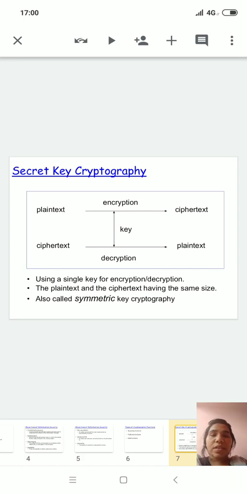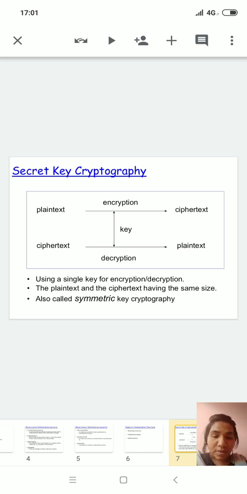So see, secret key cryptography means we have plain text, and with the technique of encryption, it can change the plain text into ciphertext. Ciphertext means it changes the data so that it cannot be read by an unauthorized person, with the help of some key.